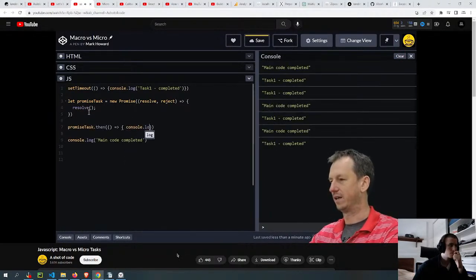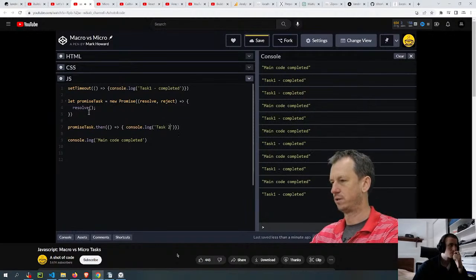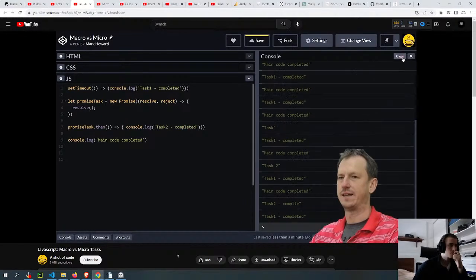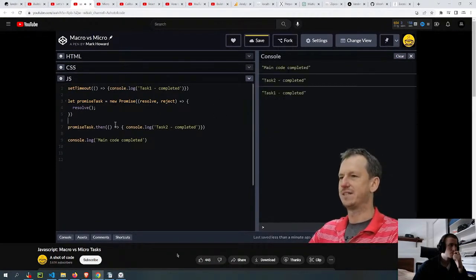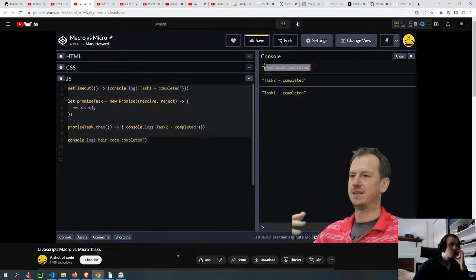Get that to log out when it completes so we can see. We'll call that task 2. Clear that down. Right, I'll just enter it here, we should get a clean run. There's one more in there, so we'll just do that. So what have we got this time? Again, the whole block completes, so we get main code completed. Then our asynchronous code gets a chance to run.